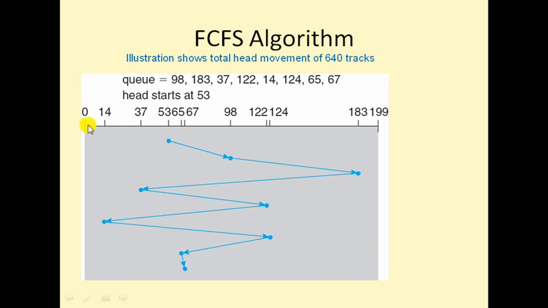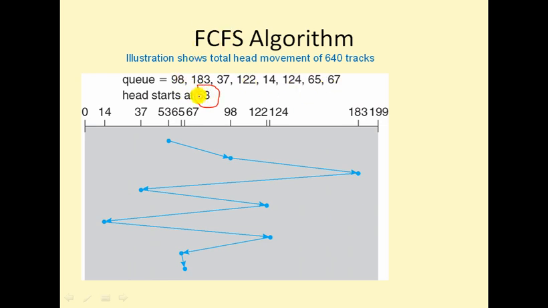So here I am drawing one graph from 0 to 199, because here the track numbers are in between 0 to 199. And the head starts at 53. So 53 is the starting position of the head. From 53 we have to move to which track number?